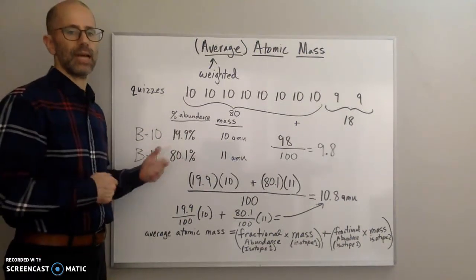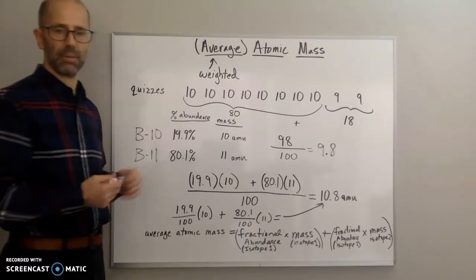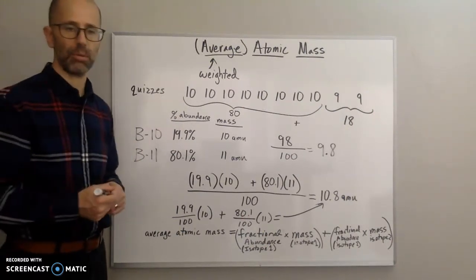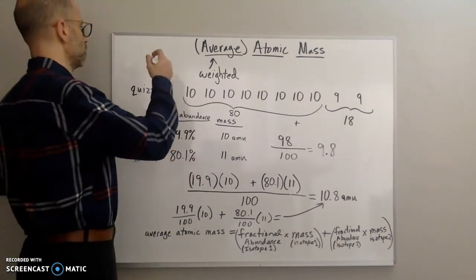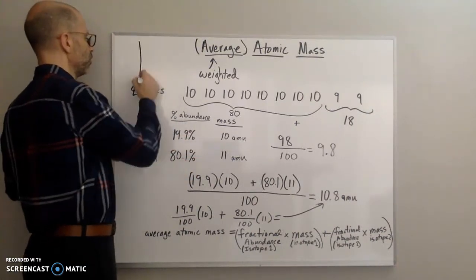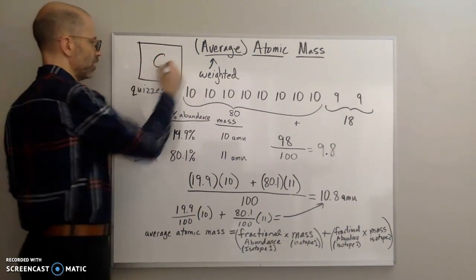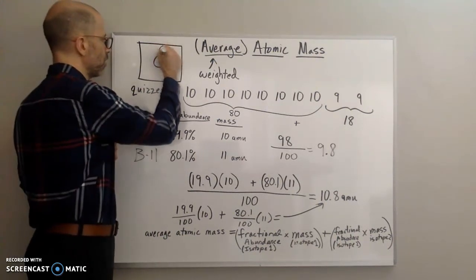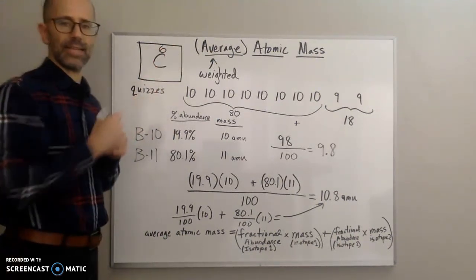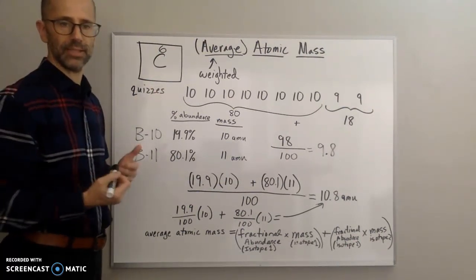And that average atomic mass should be very close to the average atomic mass that I find on the periodic table. Just really quickly, as far as the average atomic mass on the periodic table, if you remember this symbol, here is the symbol of carbon. Remember the number on top is a 6. That's your atomic number, which tells you the number of protons, 6.